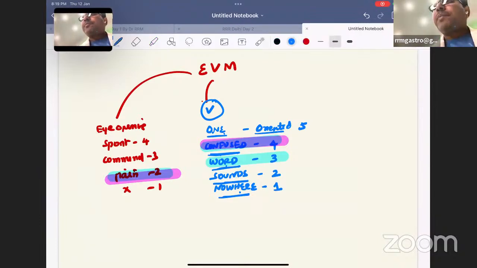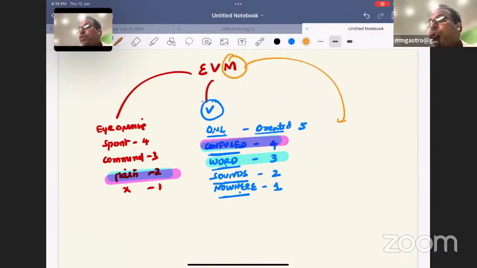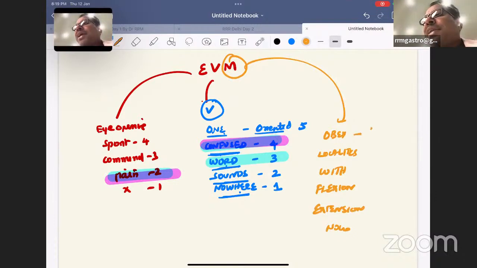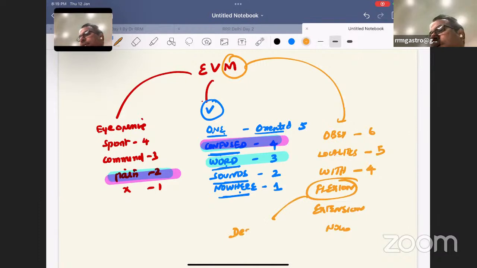Motor response is highly expected. When this question came at that time, Bailey was very clear about the motor response in 2020. They are mentioning this point. Obey. This is a mnemonic I have prepared. Obey, localizes with flexion, extension now. See how simple the mnemonic is. Obeys commands 6 points. Localizes pain 5 points. Withdrawal 4 points. Flexion deformity is decorticate rigidity. Extension is decerebrate rigidity. 3.